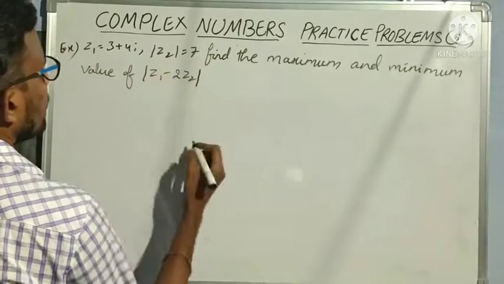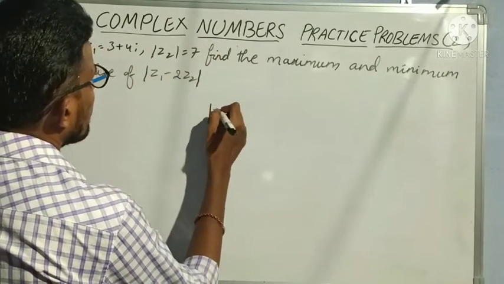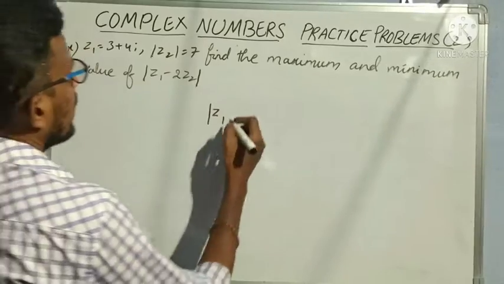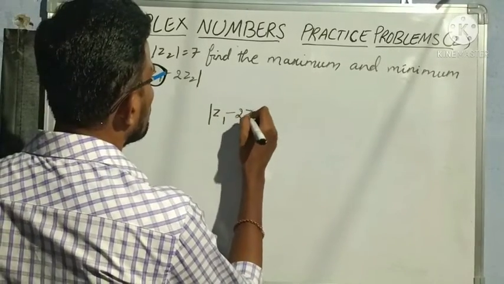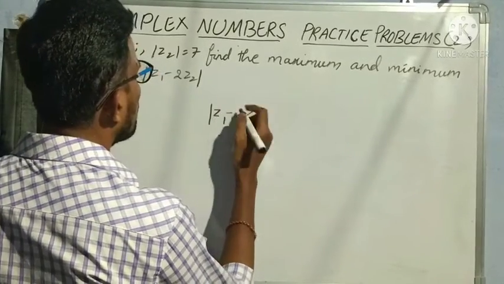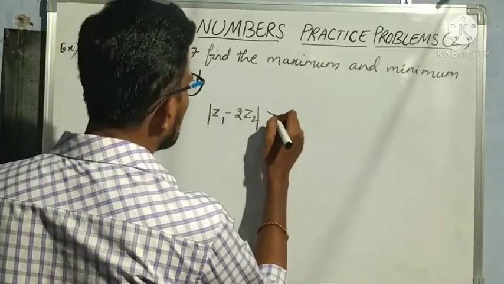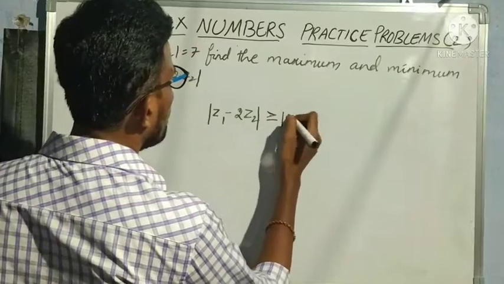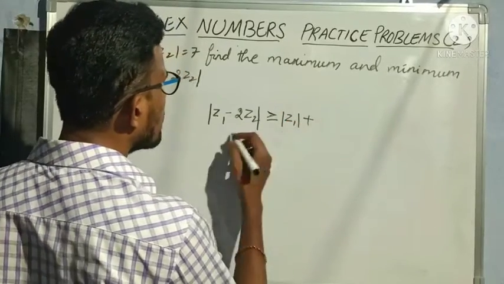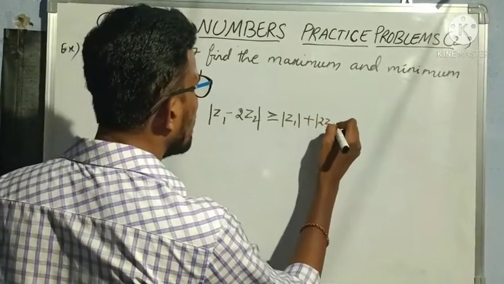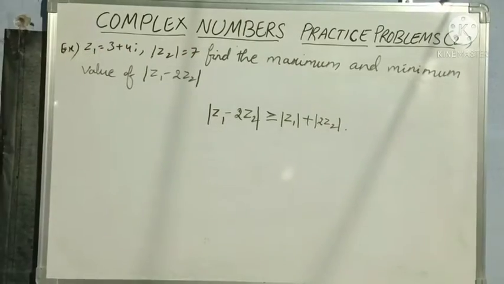First let us complete the triangle inequality here. Modulus of Z1 minus 2Z2 is greater than or equal to modulus of Z1 plus modulus of Z2. Here instead of modulus of Z2 we have 2Z2, so write modulus of 2Z2.